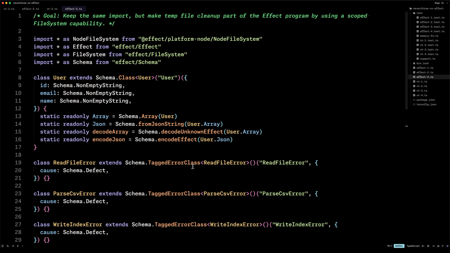It is not academic. It offers dependency injection, retries, scopes for resource management, and a huge ecosystem for writing backends, for working with WebSockets, with web workers, with AI. Even for the frontend, you have Effect Atom for global state management. And especially in the world of agentic coding, there's no excuse to not use a library like this, when the reality is no one is writing code by hand anymore. All you need to do is clone Effect locally and then point the AI to that repository, and then it can look for everything that it needs.